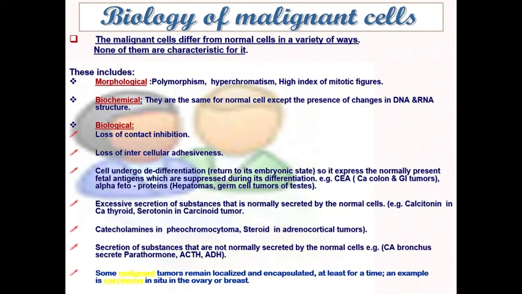The biology of malignant cells differs from a normal cell in a variety of ways. These might include morphological differences.